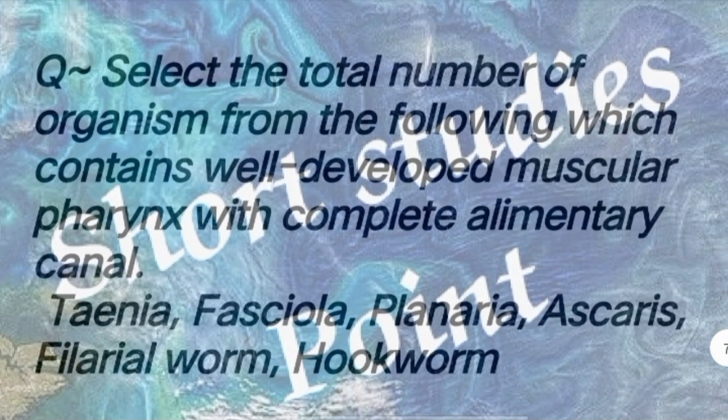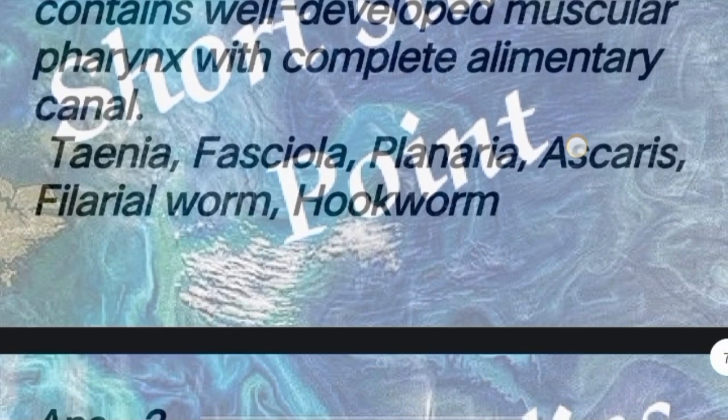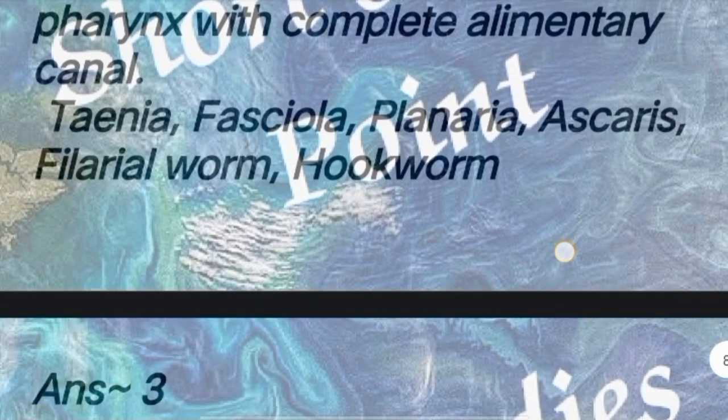Next question: select the total number of organisms from the following which contain well developed muscular pharynx with complete alimentary canal. Answer: this is only 3.